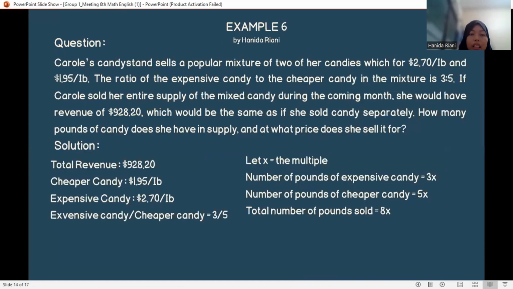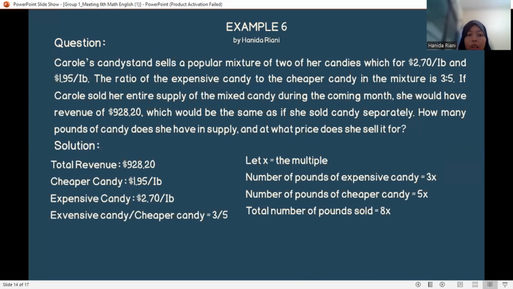Example 6. Carol's candy stand sells a popular mixture of two candies, one at $2.70 per pound and the other at $1.95 per pound. The ratio of the expensive candy to the cheaper candy in the mixture is 3 to 5.